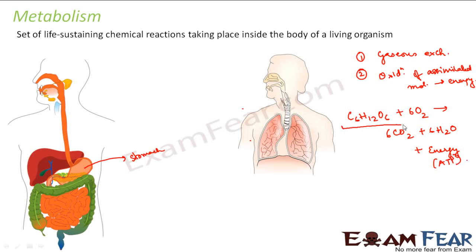So what is this glucose? This glucose is nothing but the food material, which during the process of digestion gets broken down into the simplest form, and that simplest form is glucose. Then this glucose is oxidized to produce energy in the form of ATP molecules, and this is the energy which we actually utilize in doing various activities, right? So you see, so many chemical reactions occur inside the body.